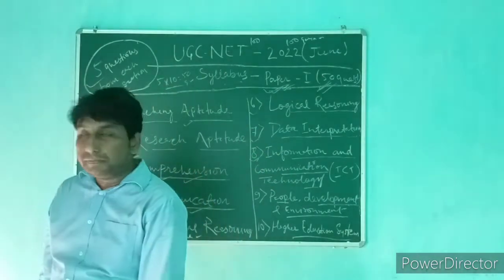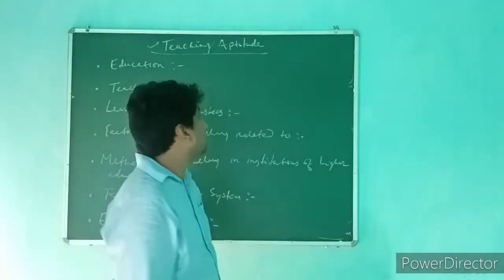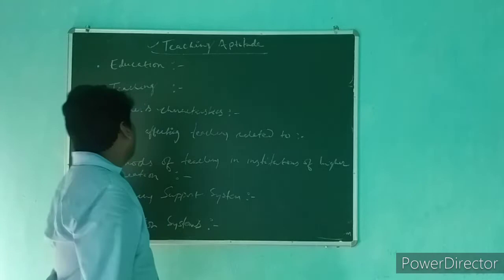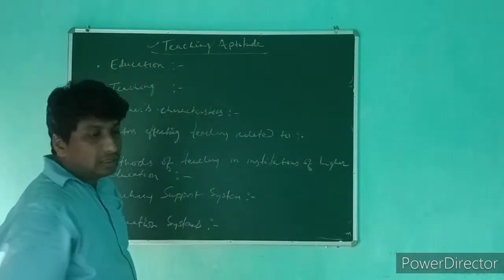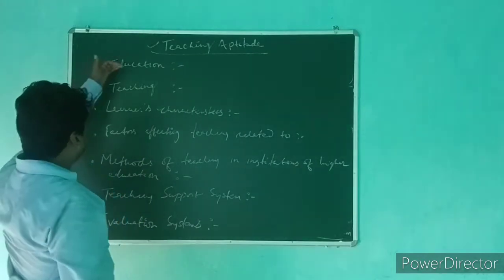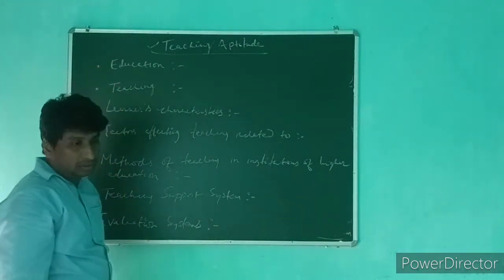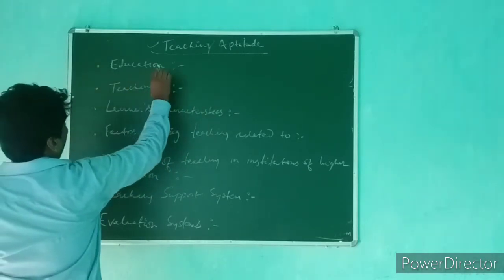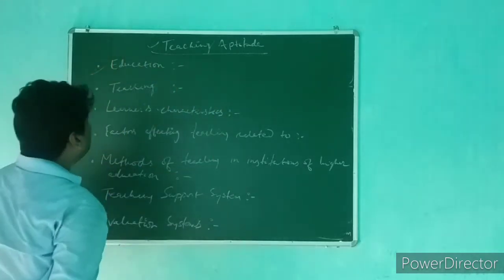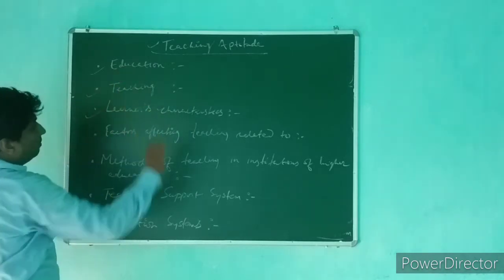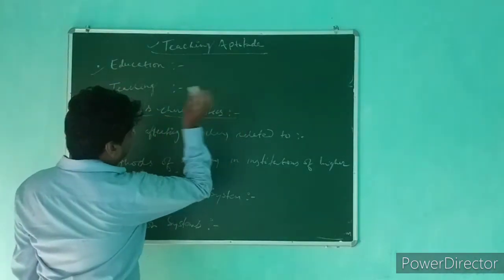in a while, right? So within paper 1, the first unit was teaching aptitude, and within this unit, what are the subtopics that we have to study? We have to study at least 7 subtopics within teaching aptitude. So the first subtopic is education, the second one is teaching, the third one is learners' characteristics.